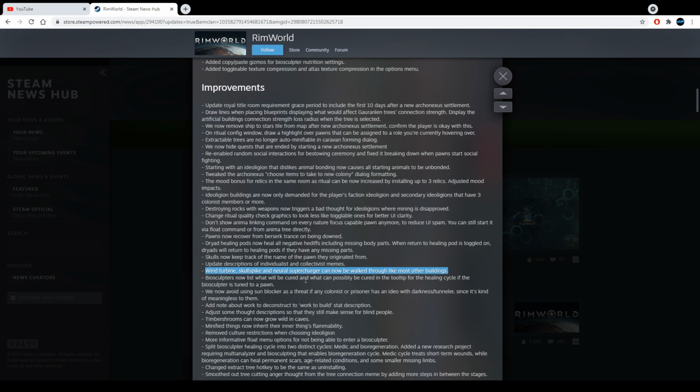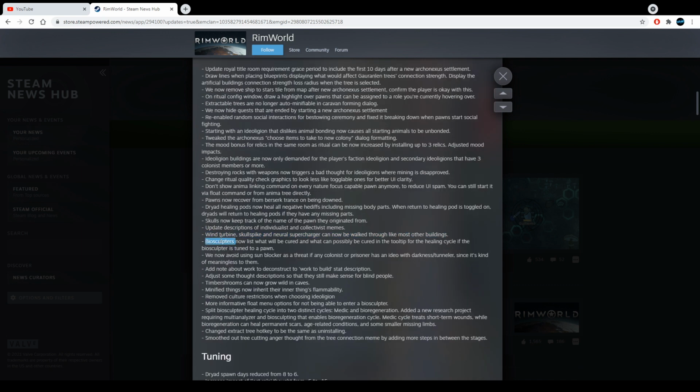Biosculptors now list what will be cured and what can possibly be cured in the tooltip for the healing cycle if the biosculptor is tuned to a pawn. You know what? I didn't reach that. I never had one, so I cannot tell what this entails. We now avoid using Sunblocker as a threat if any colonist or prisoner has an ideology with Darkness Tunneler, since it's kind of meaningless to them.